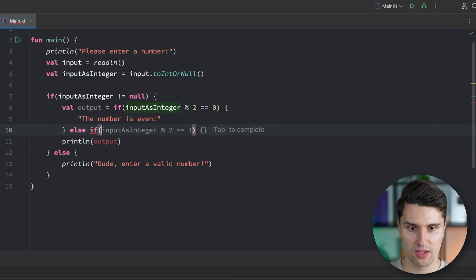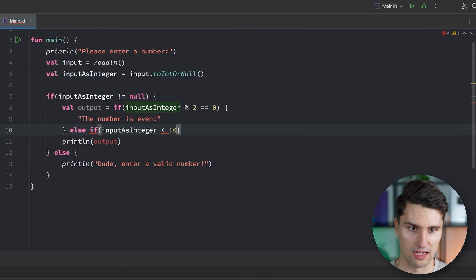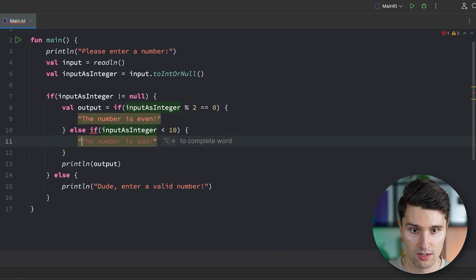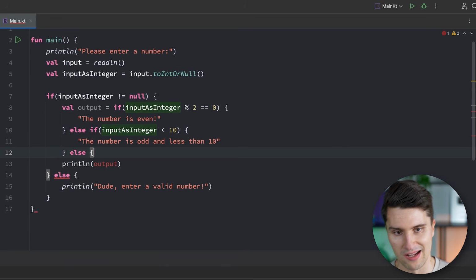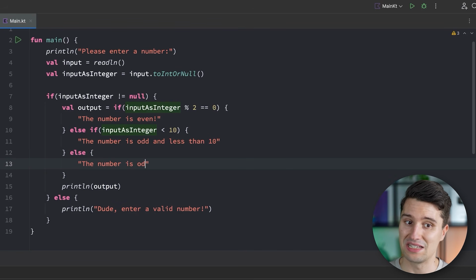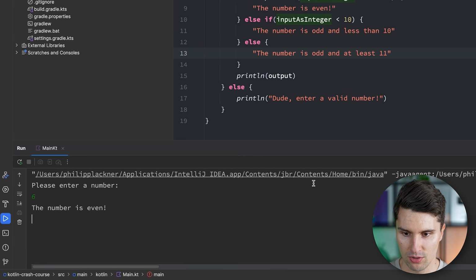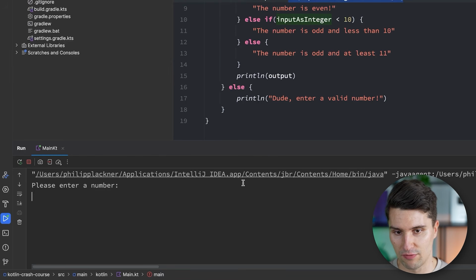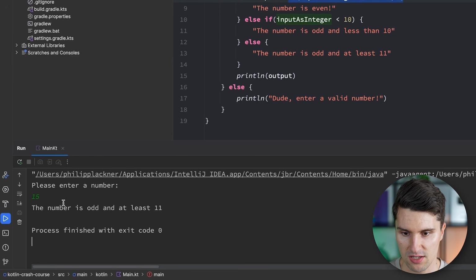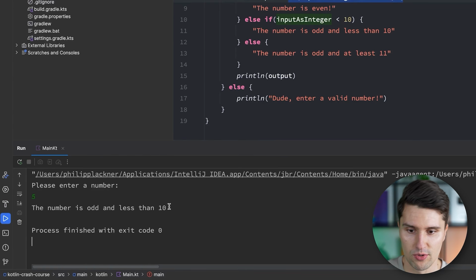But we could check, okay, if the input as integer is actually less than 10, for example, then we say the number is odd and less than 10. And then we can have an else condition where we say the number is odd and at least 11. So I think you get the idea how this works. If we now enter an even number, it says the number is even because the initial if condition, which is checked first, will be entered. Then if we enter something like 15, it says the number is odd and at least 11. That's correct. And if we enter something like 5, it says the number is odd and less than 10.